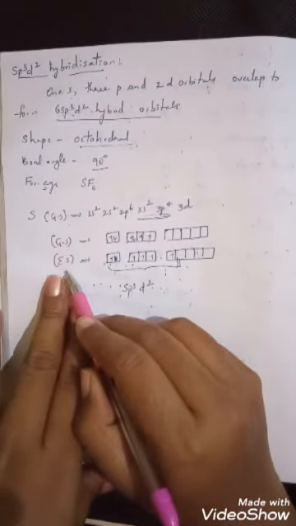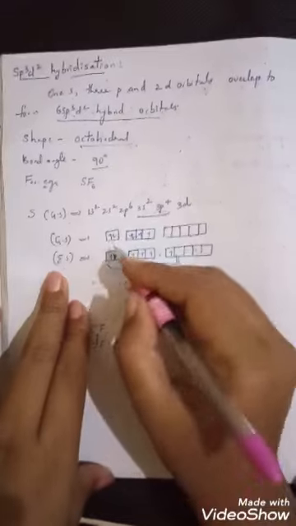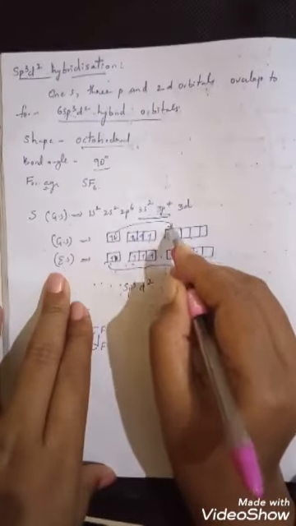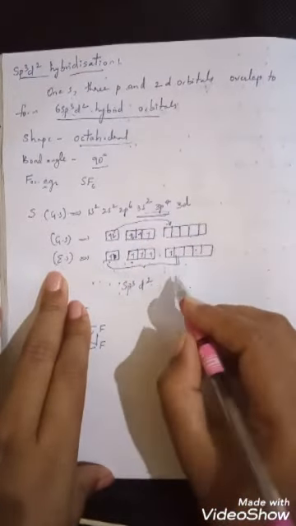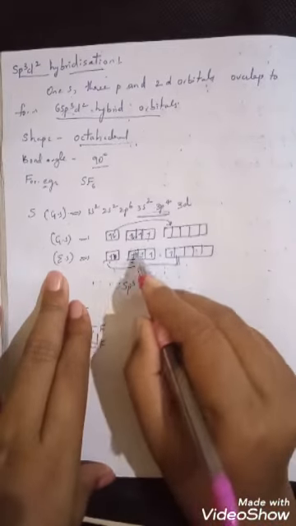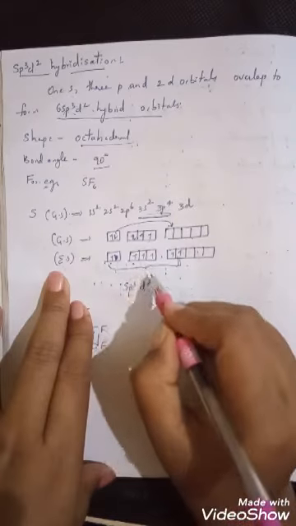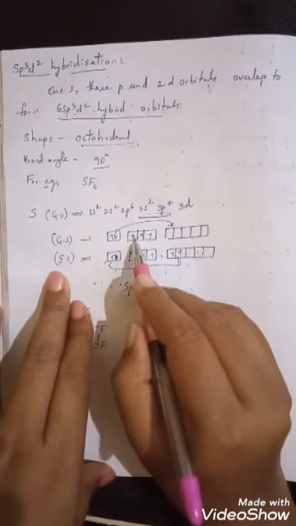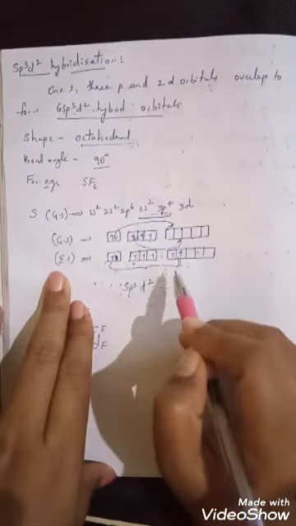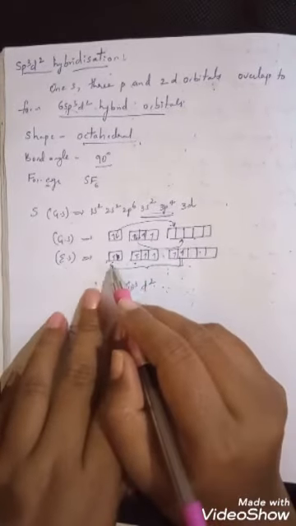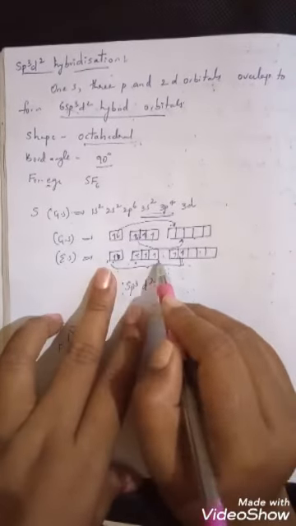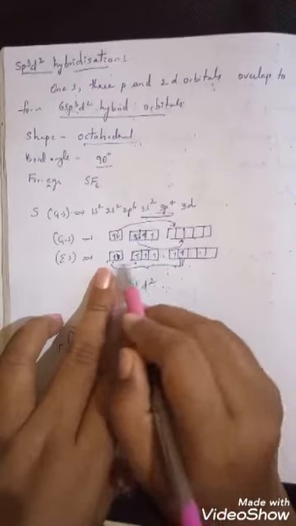In the excited state, one of the electrons from the s orbital gets excited to the d orbital. And one of the electrons from the p orbital also gets excited to the d orbital. So here 2 electrons are present, and from this 1 electron gets excited to the p orbital. Then it can participate in sp3d2 hybridization.